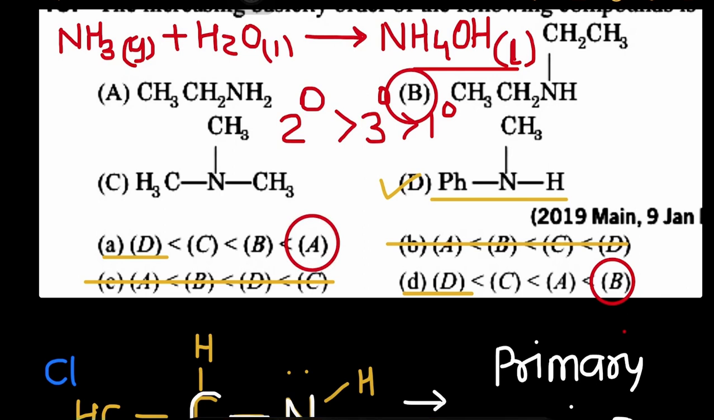And in option A, the A is most basic, but that's why A is eliminated, and our option is D.